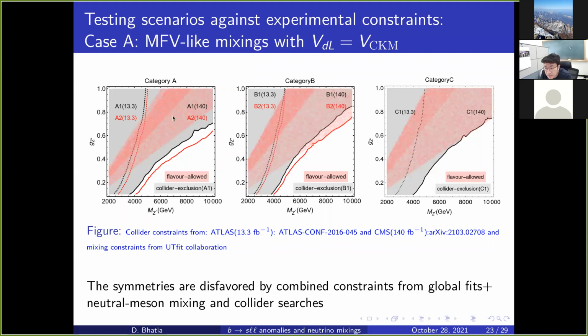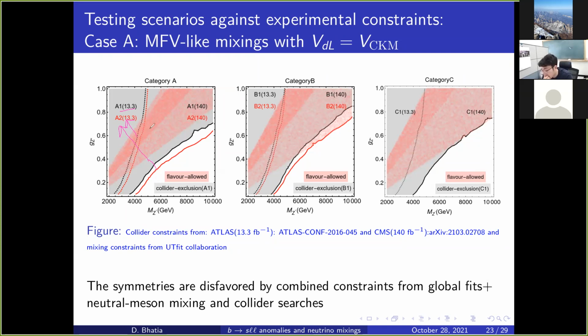Also, the constraints from colliders have become quite stringent. Everything on top of this dotted line is disallowed from 13.3 fb^-1, and everything on top of these lines is disallowed from the recent 140 fb^-1.